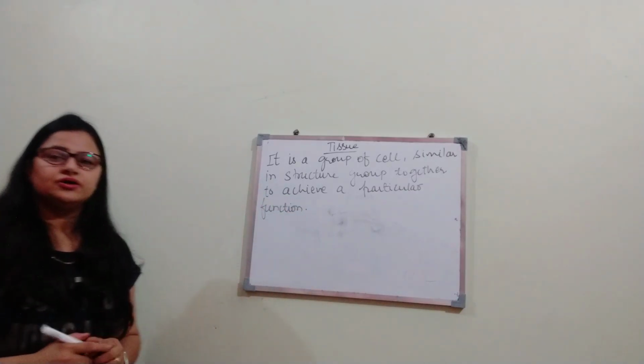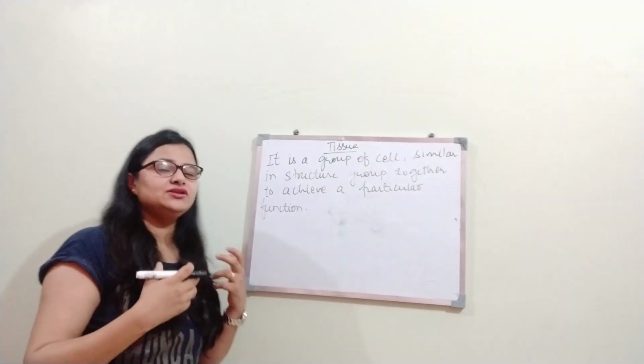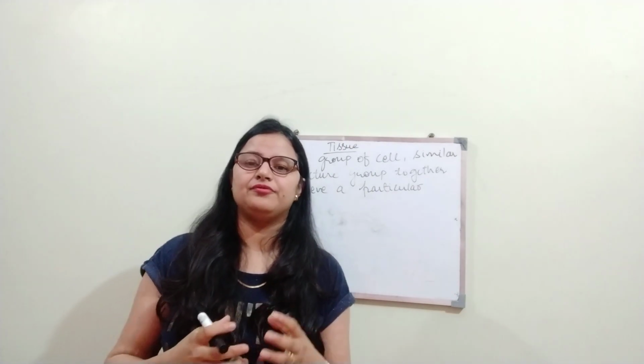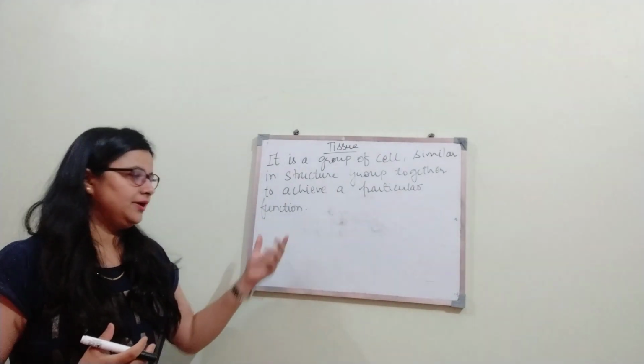So a tissue is a group of cells similar in structure grouped together. When it is grouped together, it performs or achieves a particular function.